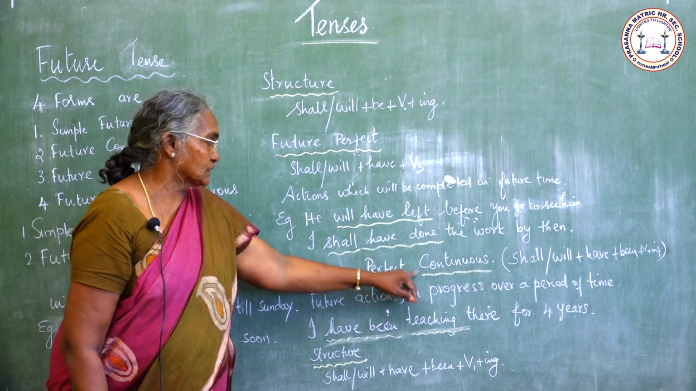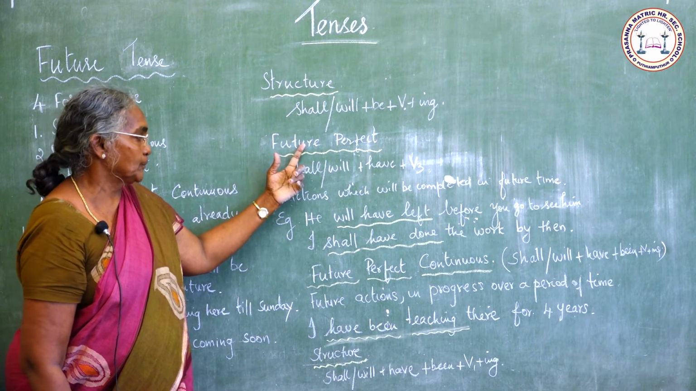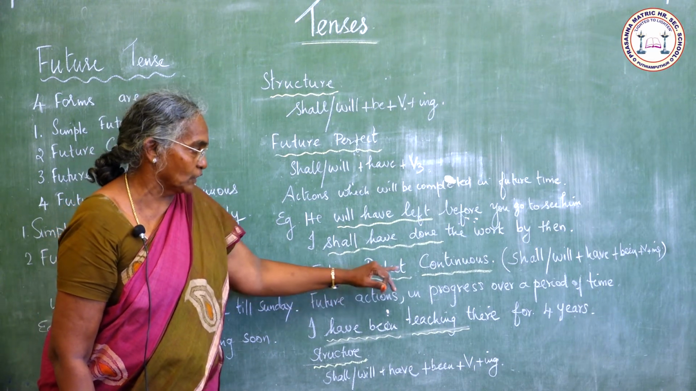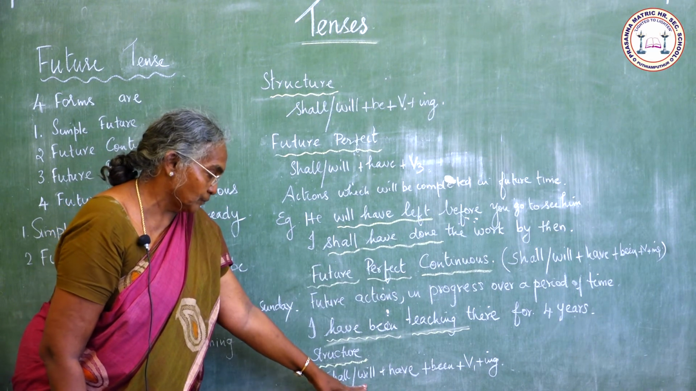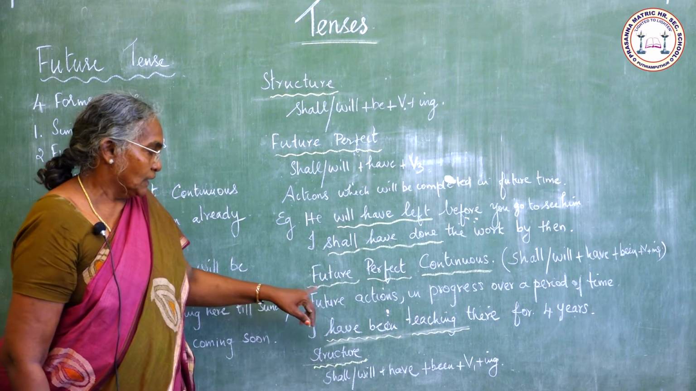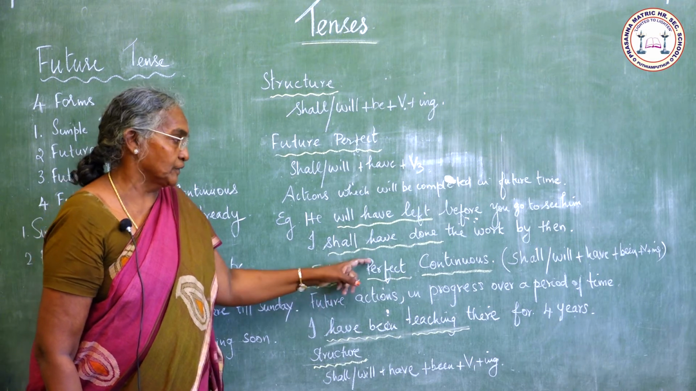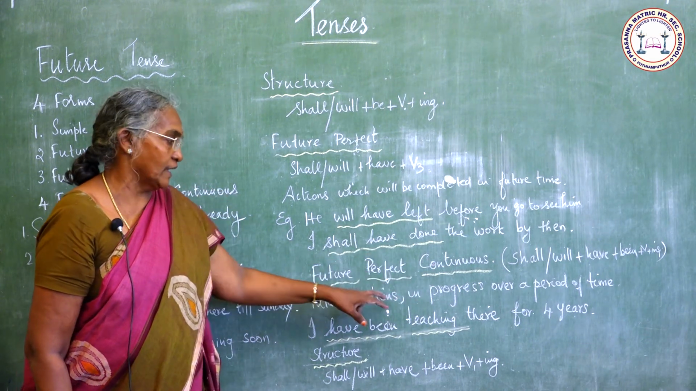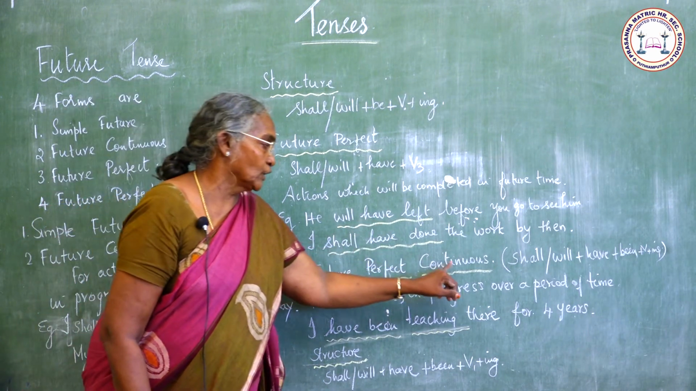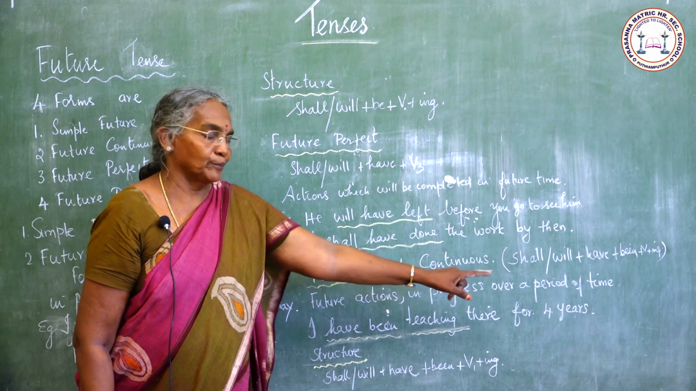Next comes future perfect continuous. Simple future, future continuous, future perfect, and future perfect continuous. The structure of future perfect continuous is shall or will plus have plus been plus verb plus ing. Where do we use future perfect continuous? We use future perfect continuous tense for future actions which are in progress over a period of time.